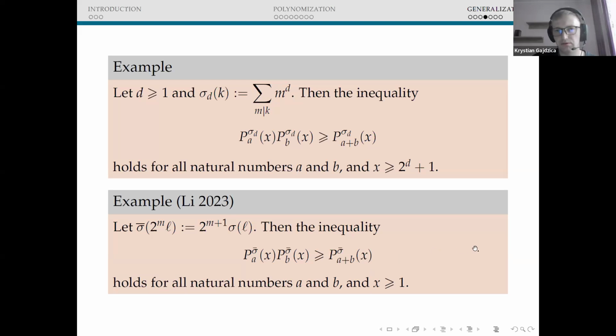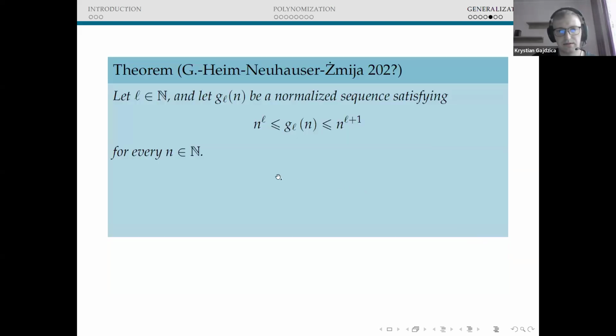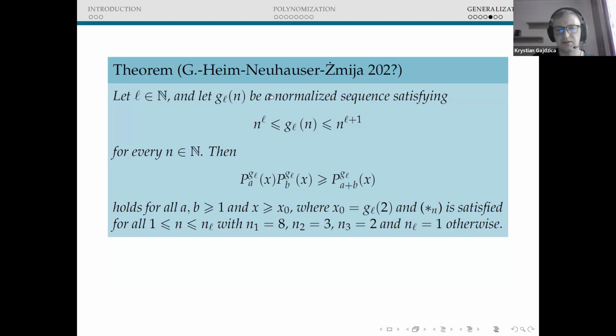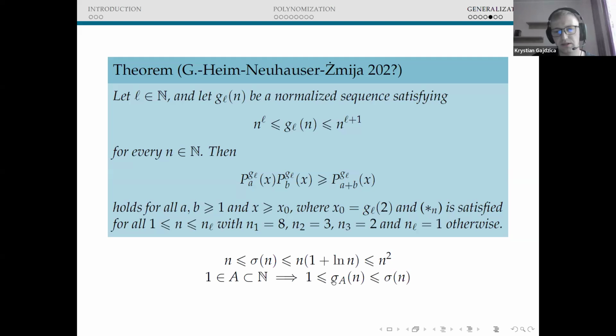And the last thing I would like to talk about is something which is worth pointing out regarding this theorem. Namely, let us observe that, of course, this theorem works for the partition function because sigma of n is bounded from below by n and from above by n squared. But if we fix some subset A of positive integers, then the corresponding sigma A of n is usually not bounded from below by n, but by 1, and from above by sigma of n. Therefore, we cannot apply this theorem directly in that case.